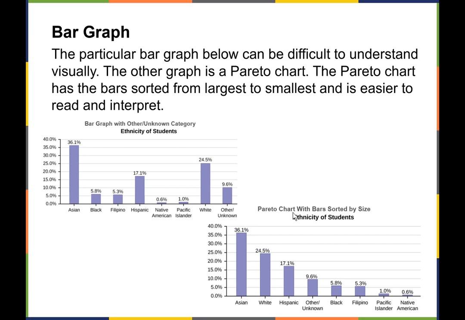Bar graphs can be organized that way as well, from largest to smallest. When we do that, we call it a Pareto chart. So here's an example of a Pareto chart where it goes from largest to smallest. It just makes it a little bit easier to use.